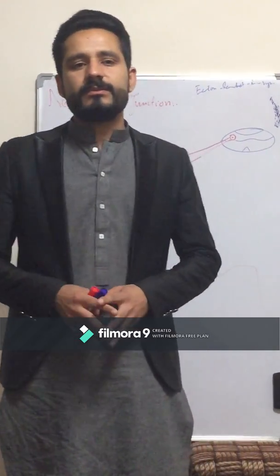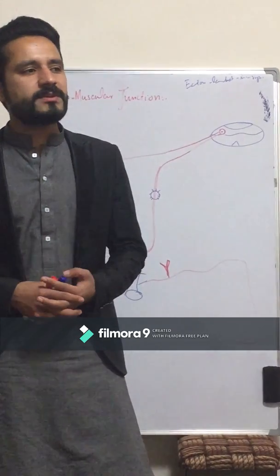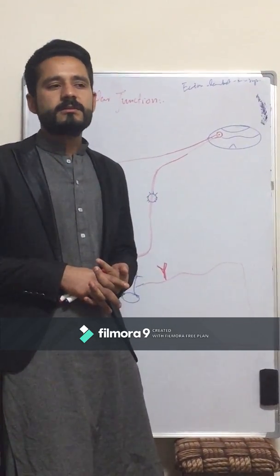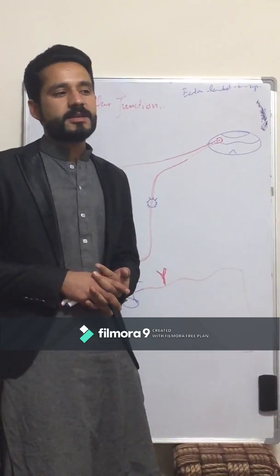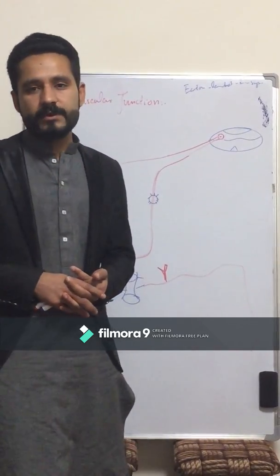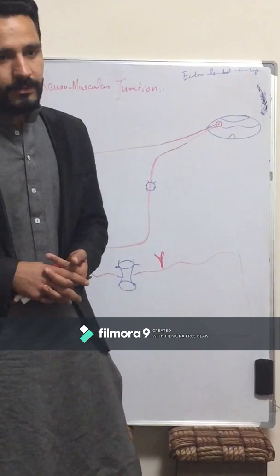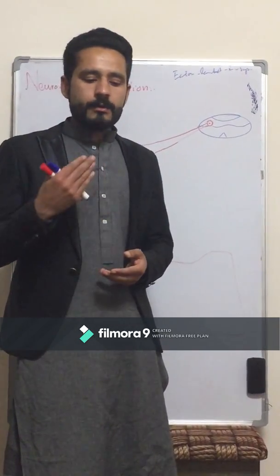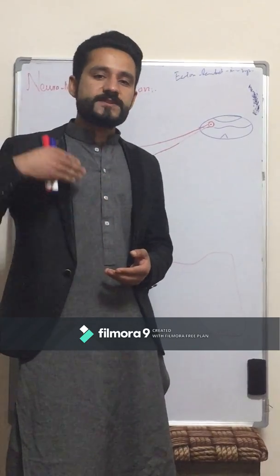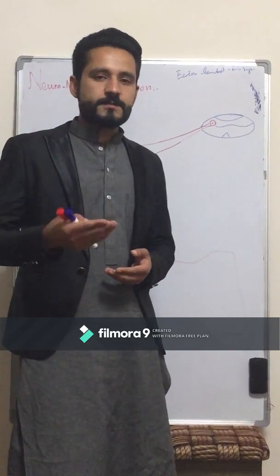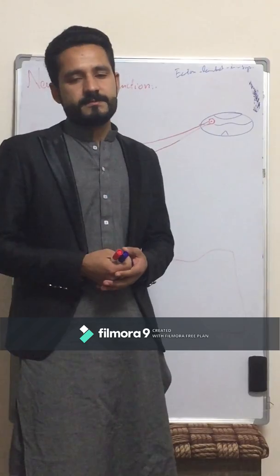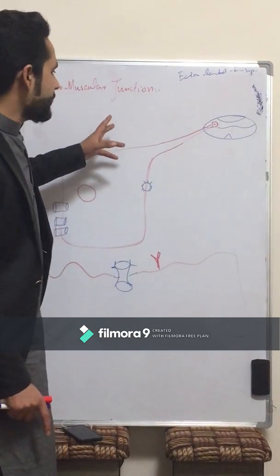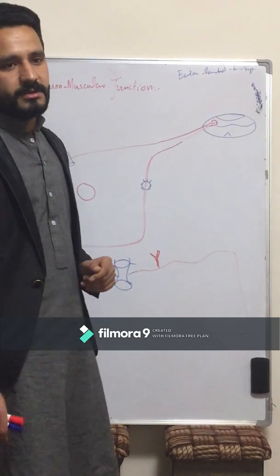Today our topic is about the neuromuscular junction. What is the neuromuscular junction? The neuromuscular junction is the junction for the transmission of electrical impulses from the neuron ending to the muscles, and we can say it is how the muscles respond to nerve impulses. Today our topic is the neuromuscular junction, or neuromuscular transmission.